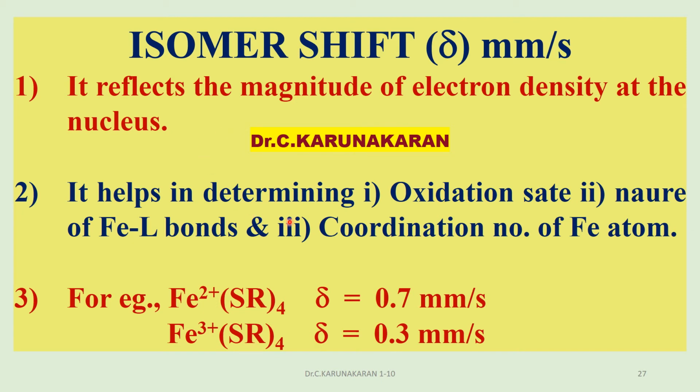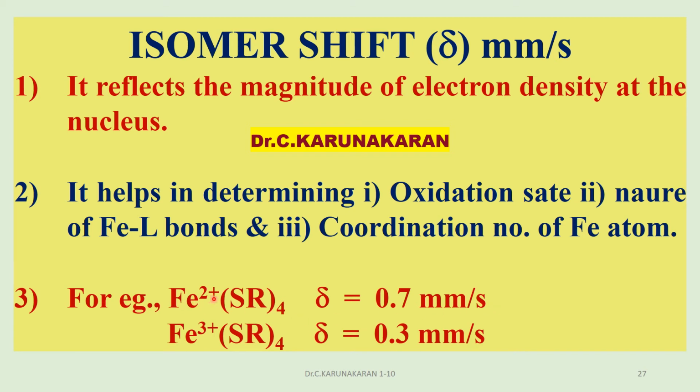It is also used in determining the oxidation state, spin state, nature of bonds, especially ionic bond, coordinate bond or covalent bond, coordination number of iron atom, etc. For example, the oxidation state of iron in a complex is determined by isomer shift.